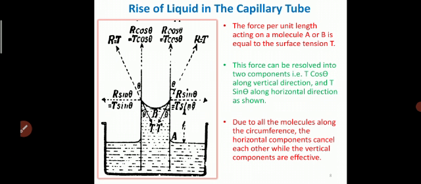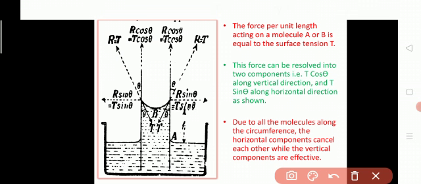Here we observe the surface tension force acting along this direction, equal to T. At this point the solid meets the liquid, and theta is the angle of contact. This angle is also theta and this angle is also theta.